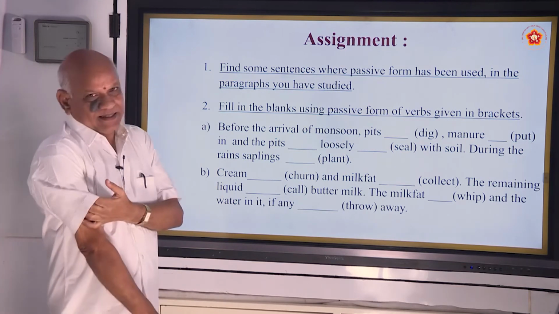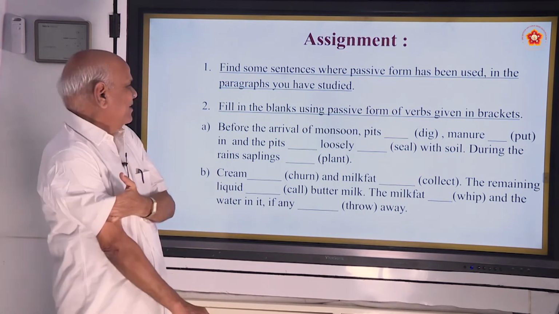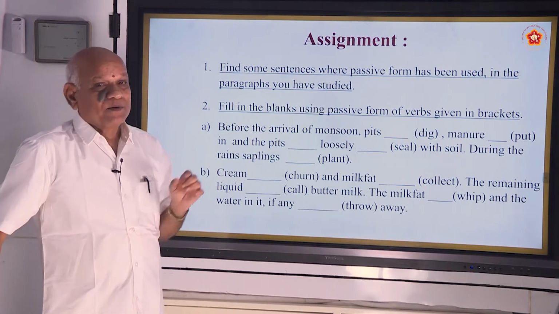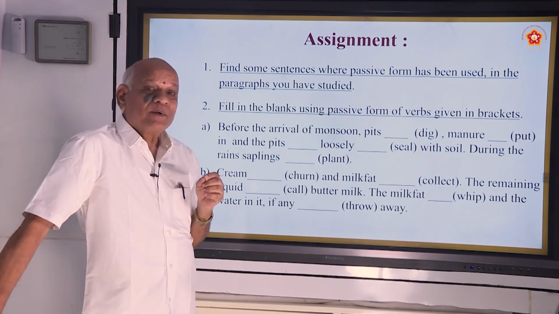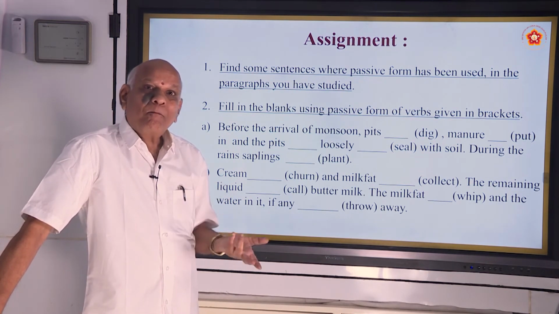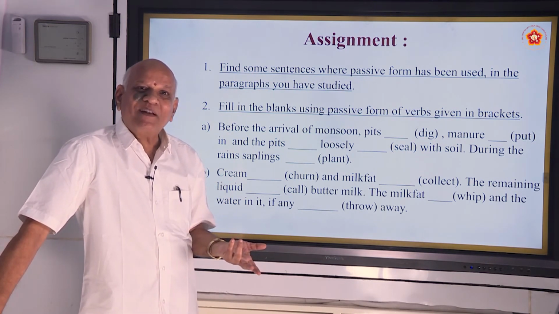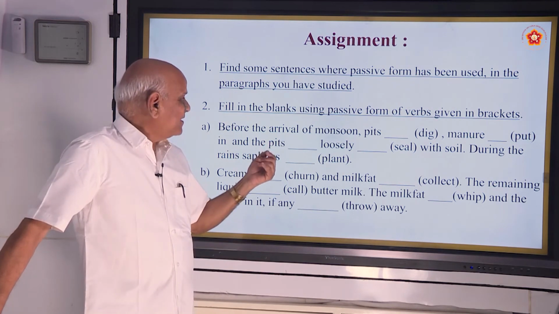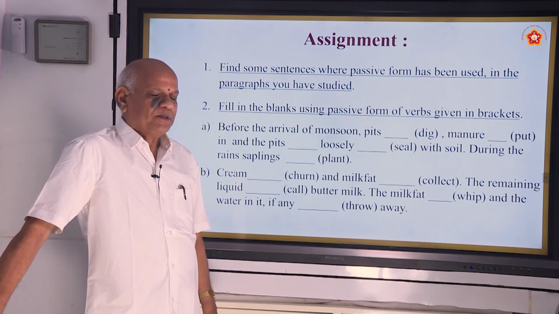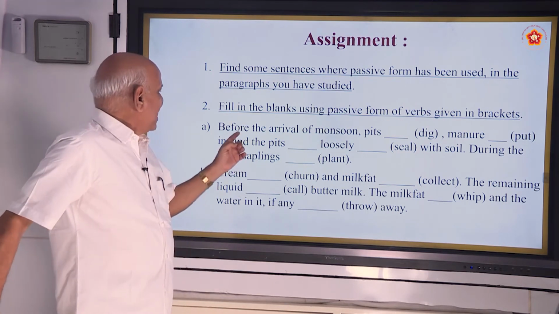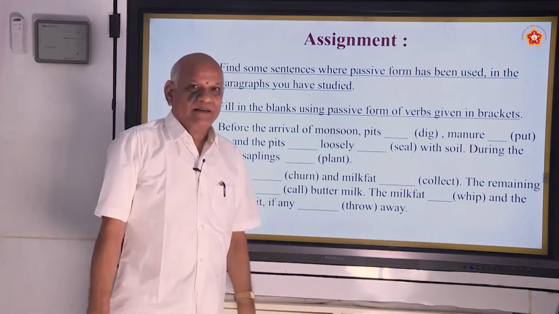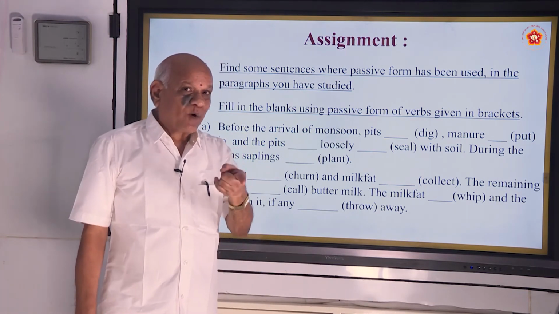Now, fill in the blanks. Very, very simple. For example, before the arrival of monsoon. What is the tense that is indicated? Present simple. You have to decide. In the bracket, you have to use simple present tense. Before the arrival of monsoon, pits. Pits is what? Plural.